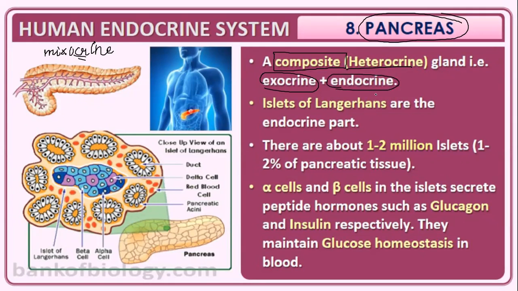What is the difference between endocrine and exocrine glands? Exocrine glands have a special duct to carry their secretion, for example the pancreatic duct.